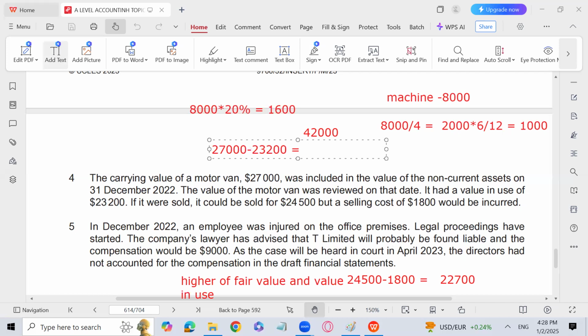The difference is going to be the 3,800, which is the impairment loss. This is going to be the impairment loss. We will record it, impairment loss.